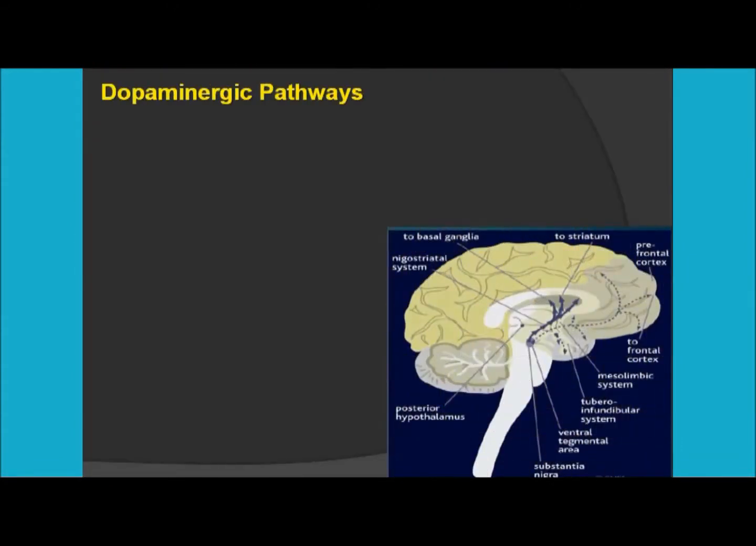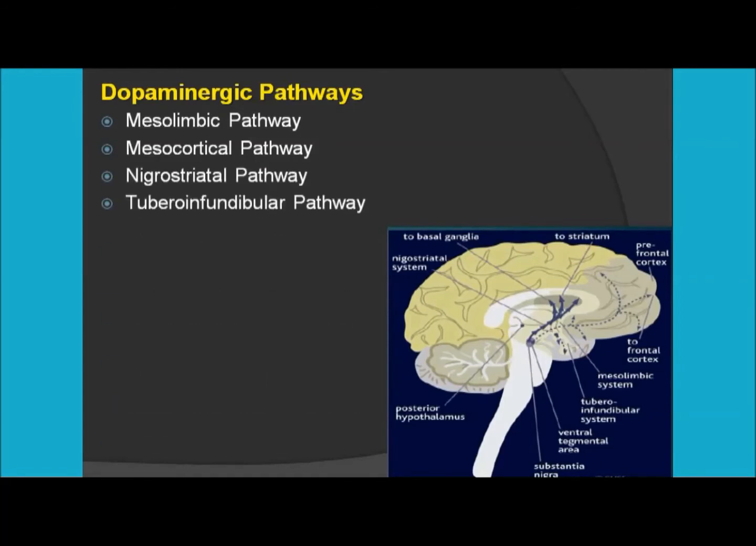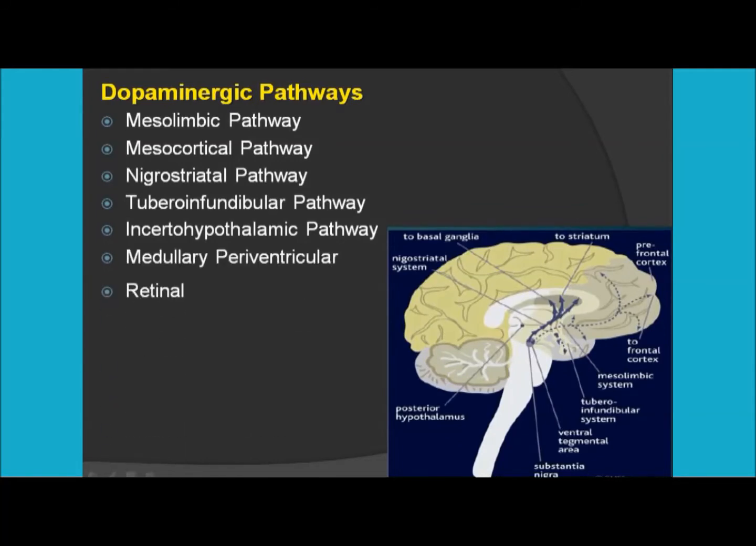Now the dopaminergic pathway. So what are the dopaminergic pathways in the body? First of all, the mesolimbic pathway. The next pathway is the mesocortical pathway. The next one is the nigrostriatal pathway. Then the tubero-infundibular pathway. Then the incerto-hypothalamic pathway. Then the medullary periventricular pathway, and finally the retinal pathway. So all these are the dopaminergic pathways which are found in the human.